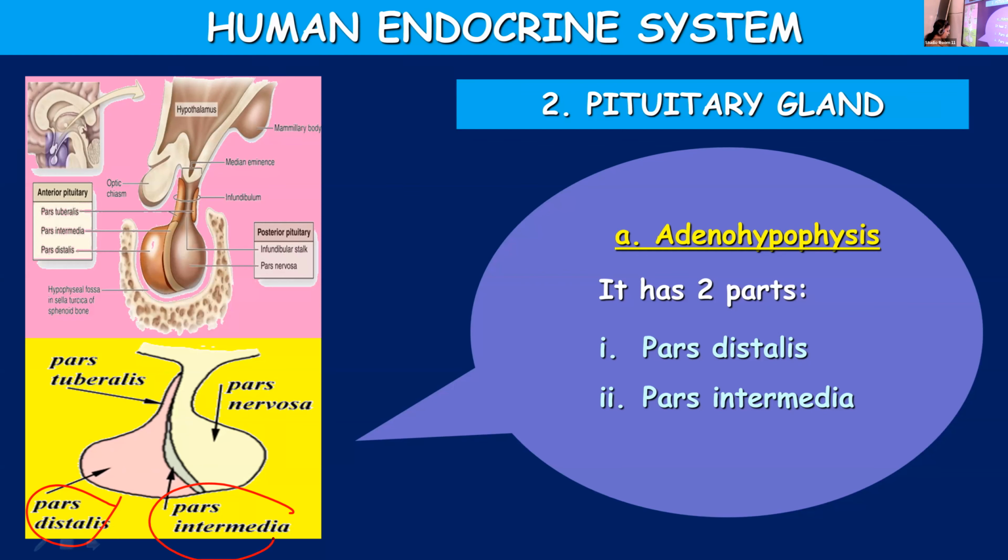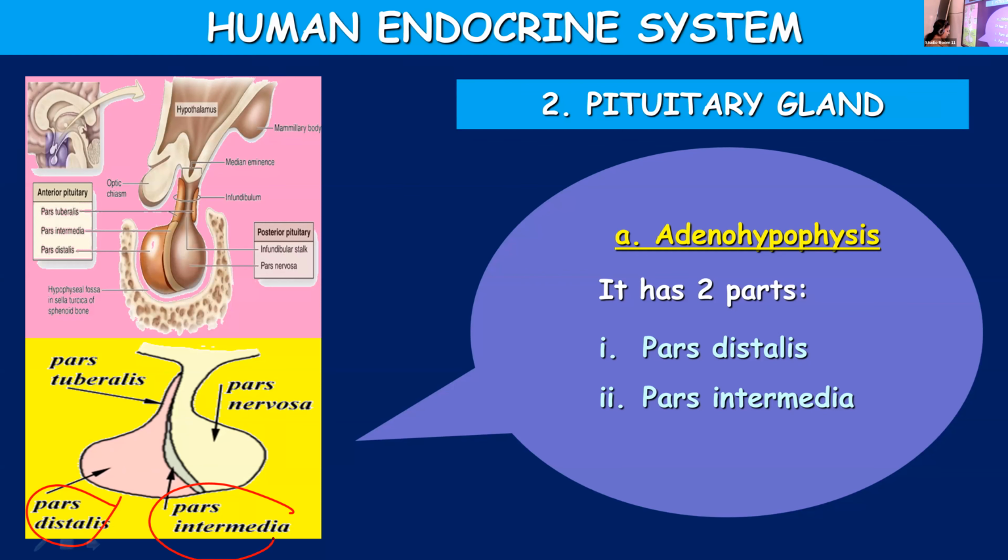Neurosecretory cells present in the hypothalamus, you call them nuclei. They secrete different types of hormones like releasing hormones, inhibiting hormones, apart from that oxytocin and vasopressin. So these are the different